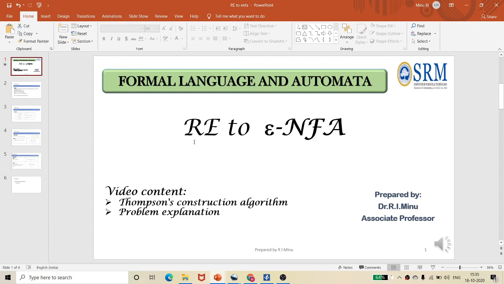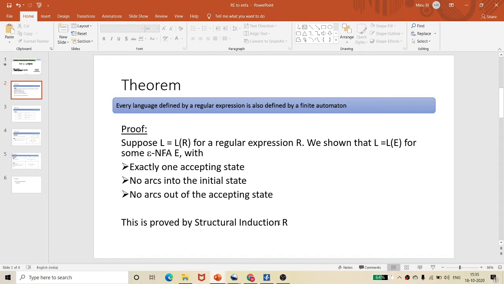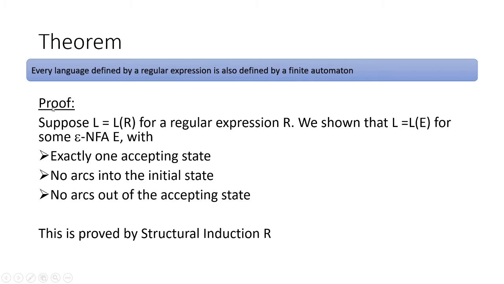In this video we will be seeing the conversion of a regular expression to an epsilon NFA using the Thompson construction algorithm method, the most general and very easy way of doing it. As per the theorem, every language defined by a regular expression is also defined by a finite automaton. Proof: suppose you have a language L(R) of a regular expression R, we shall show that